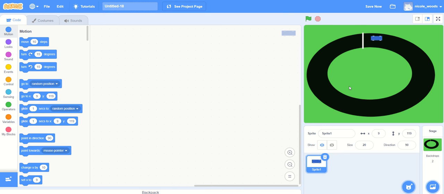Okay, so our first challenge now is to get this car to be able to drive around this track. I only want it to be on the black, and if it touches the green I want it to go back to the start, and I want to be able to count laps. Okay, so I might start with the movement first.